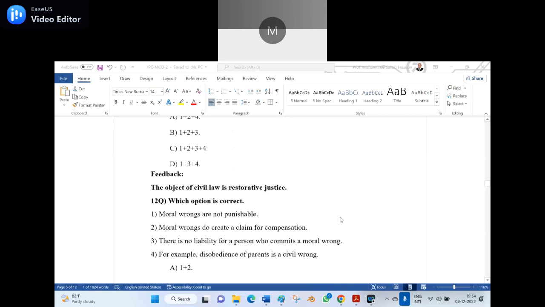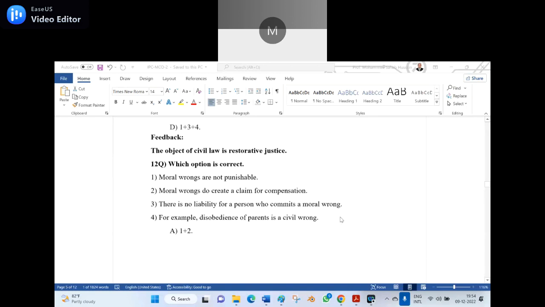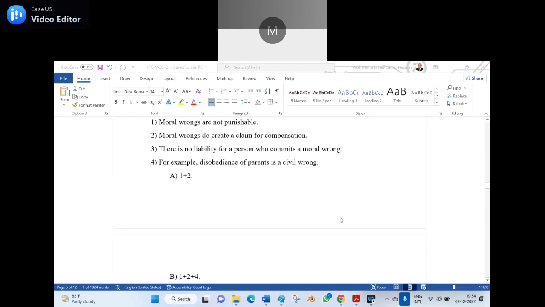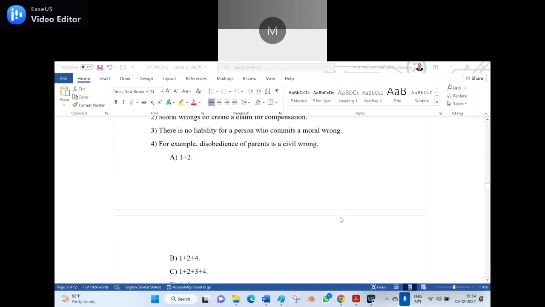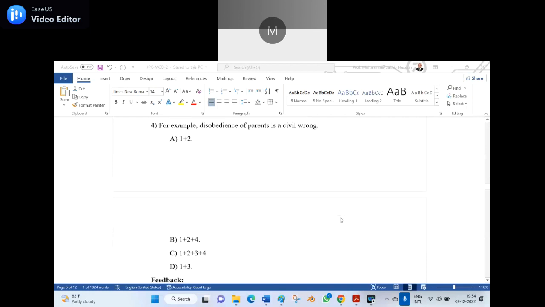1. Moral wrongs are not punishable. Number 2. Moral wrongs do create a claim for compensation. Number 3. There is no liability for a person who commits a moral wrong. 4. For example, disobedience of parents is a civil wrong. The options which I have given are A, 1 plus 2, B, 1 plus 2 plus 4, C, 1 plus 2 plus 3 plus 4, and D, 1 plus 3. Which is the correct option among the ABCD?